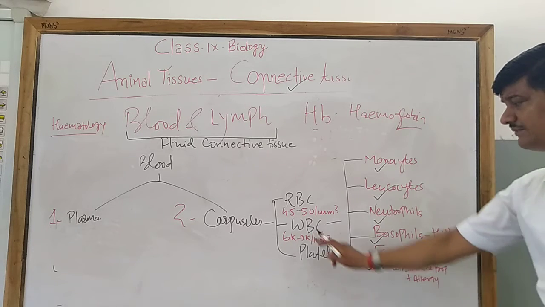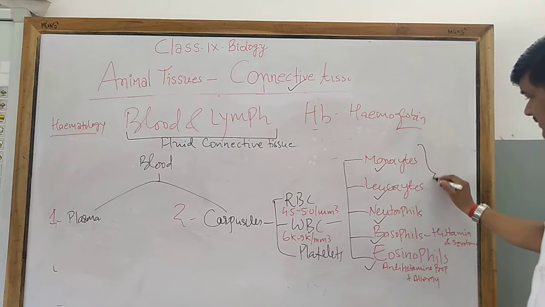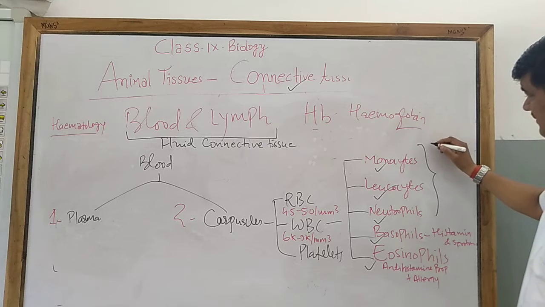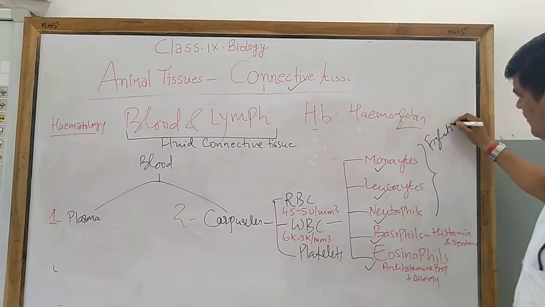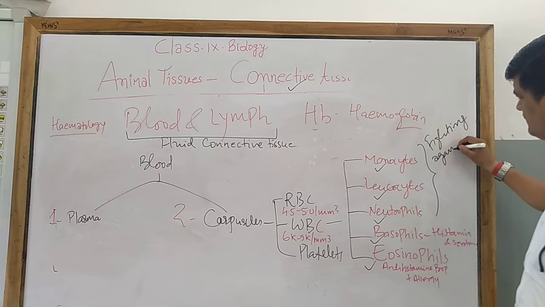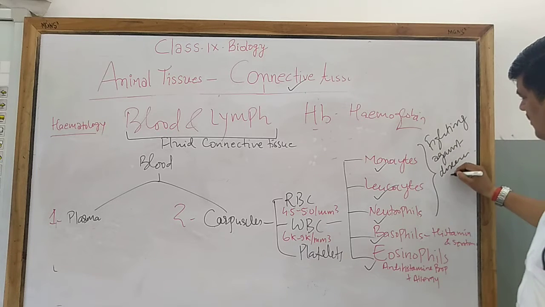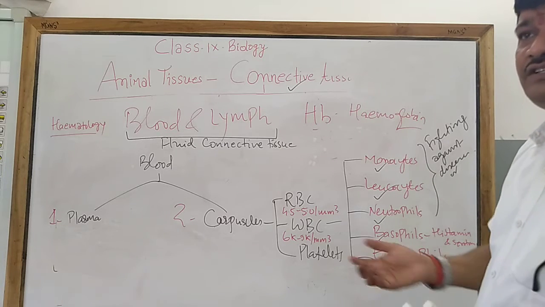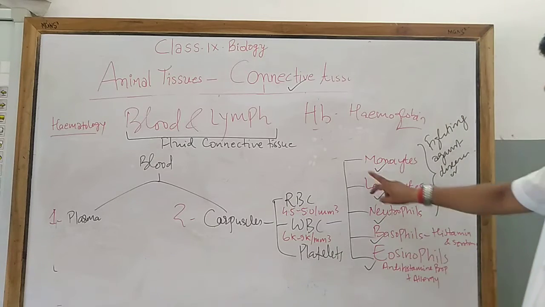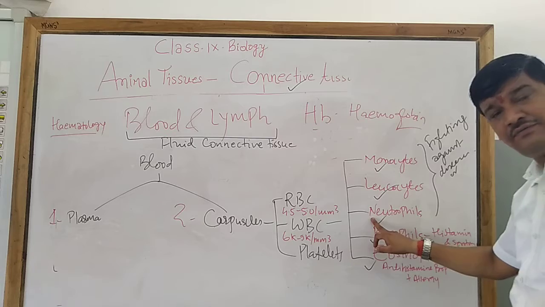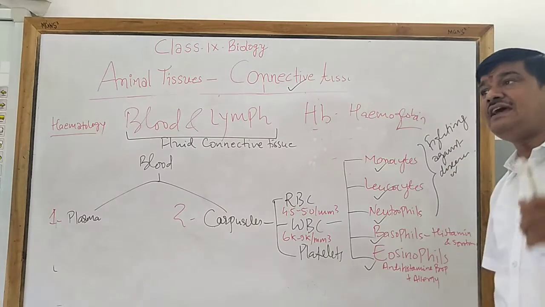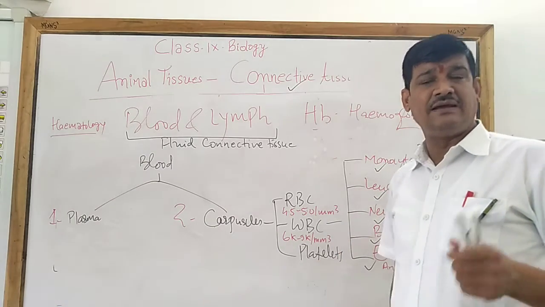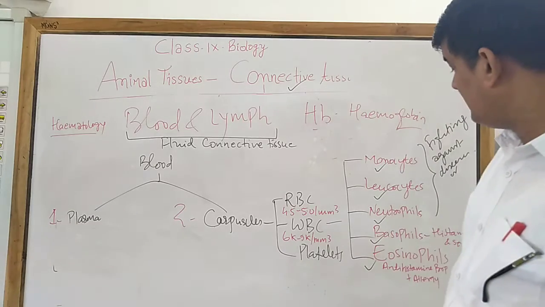These are the 5 components of a WBC, and these monocytes, neutrophils and lymphocytes are basically providing fighting against diseases, or they kill the microbes which enter the blood or our body system. So monocytes, lymphocytes and neutrophils help in developing immunity, and they destroy foreign germs like bacteria, viruses and fungi which enter the body system.